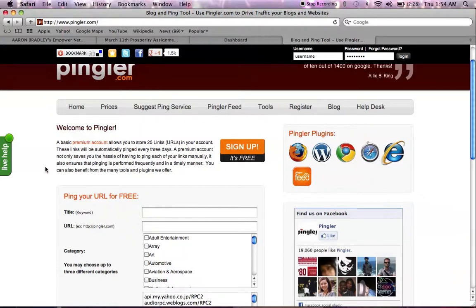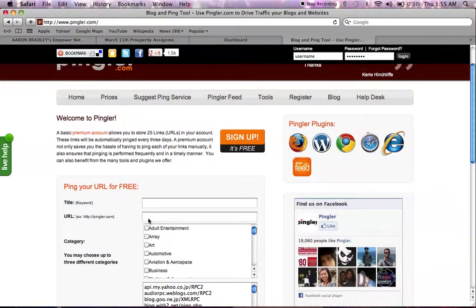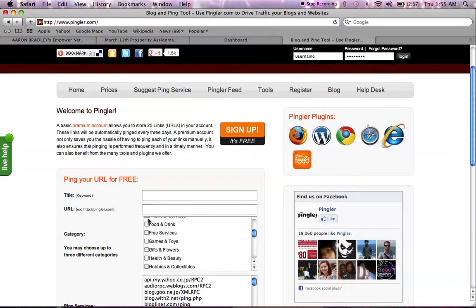What that does is you can save the URLs in there, and Pingler itself will automatically send out your URL every 3 days. Say you created a blog post a month ago, it's still going to send it out every 3 days without you having to get on and do it. It's automatic. But if you just want the free version, which is perfectly fine, you'll generate a ton of leads off of that.